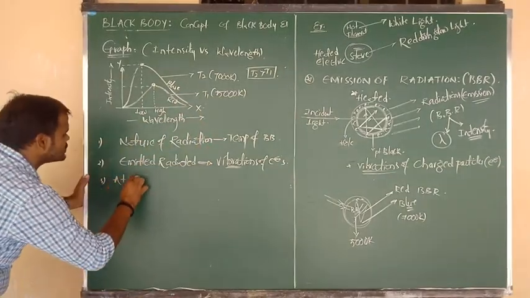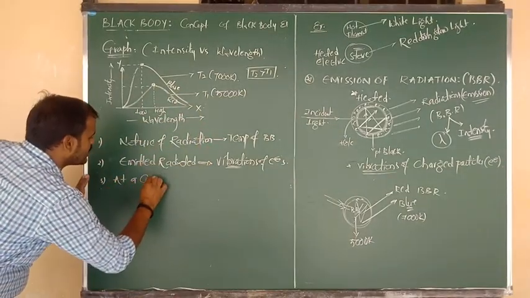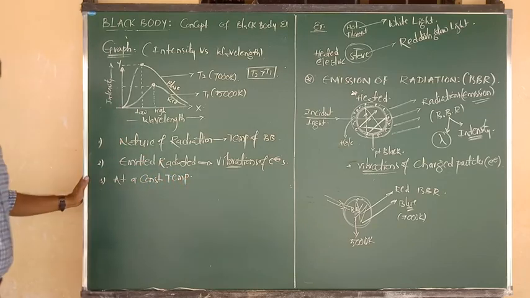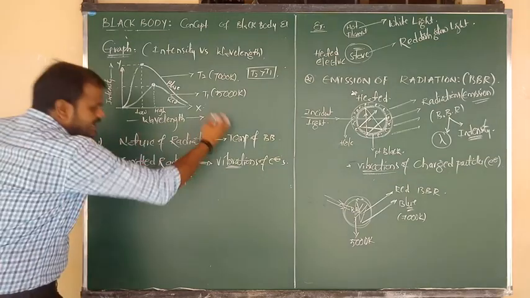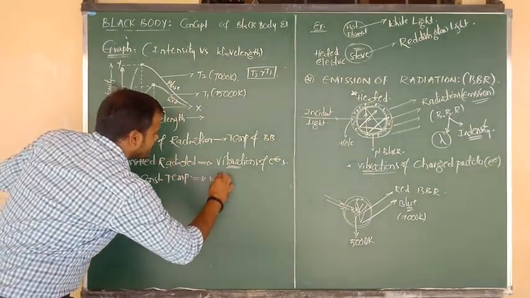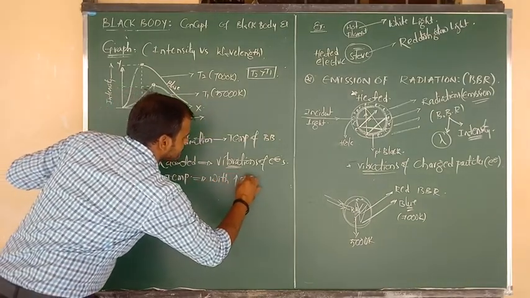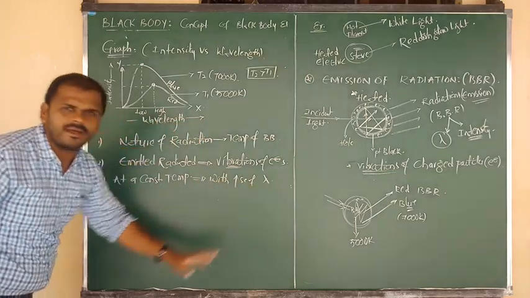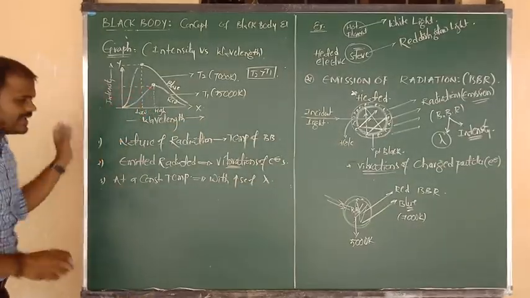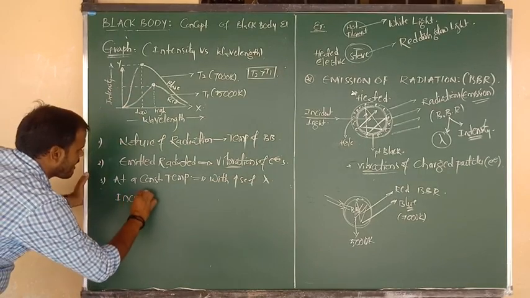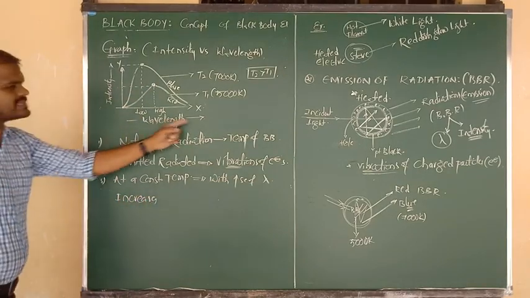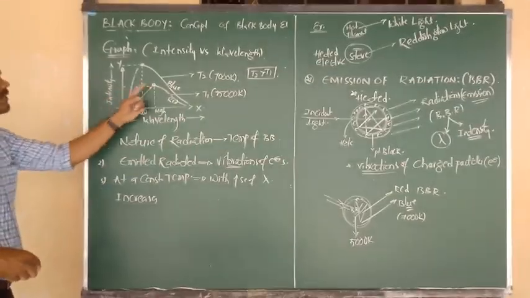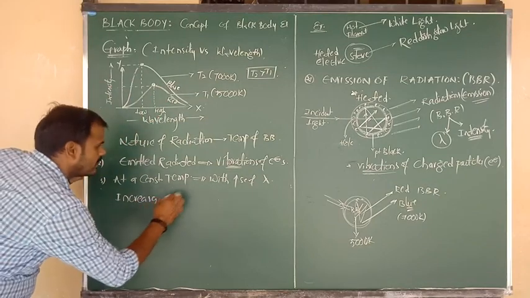So we have to say that at a particular temperature, and also we can say at a constant temperature, with increase of wavelength lambda, intensity of radiation increases.